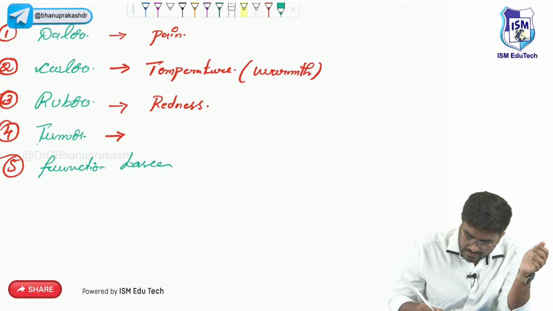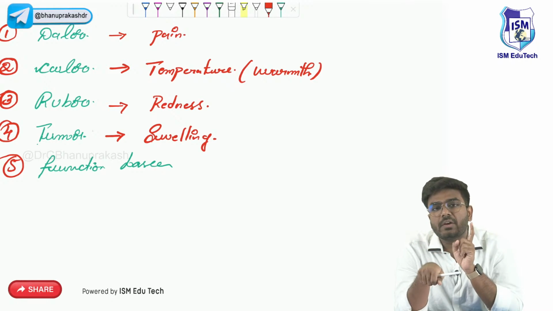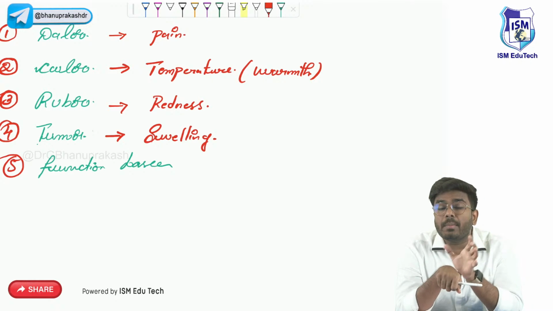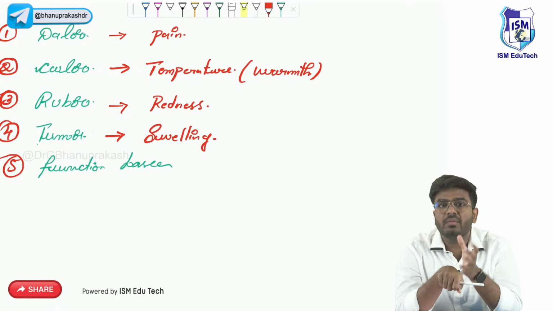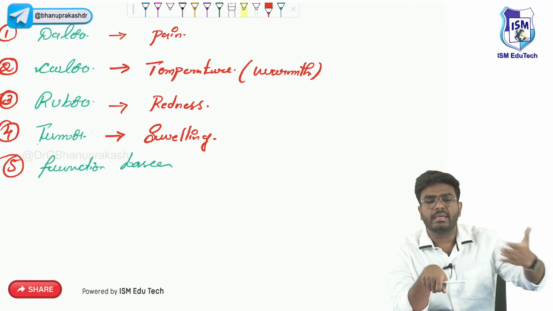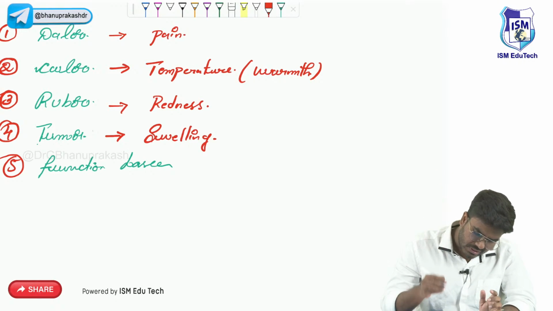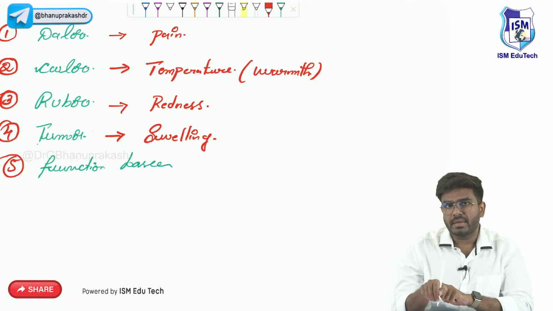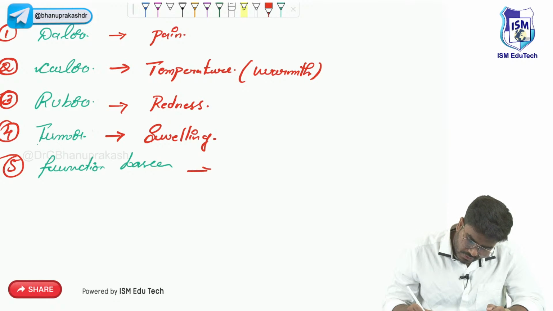Tumor means swelling. So in the area of inflammation, more fluids will come and accumulate. Why more fluid is coming, we'll discuss in subsequent slides. But as of now, just remember, tumor means swelling is going to be there in the area of inflammation. And the last fellow is functio laesa.